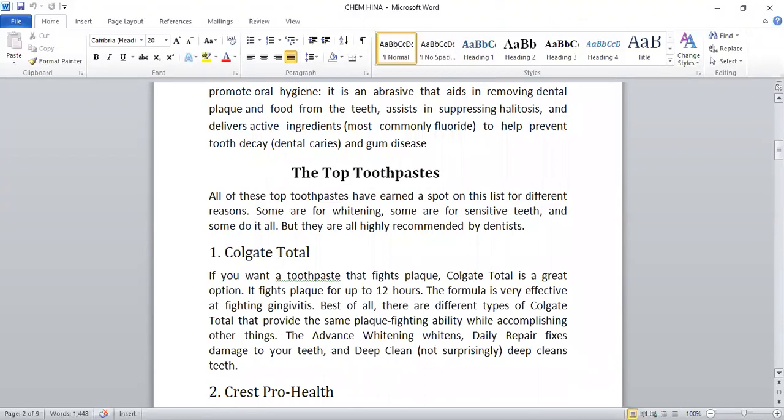First thing I'll tell you: while using toothpaste or any kind of product related to your teeth or your mouth, we should first consult our doctors or dentists so that we do not get any kind of disease like oral gum disease and various disorders. There are various kinds of cancers and disorders related to the mouth, and they are very dangerous. Sometimes it is so chronic that it may lead to death. So we should consult our dentist for all these.